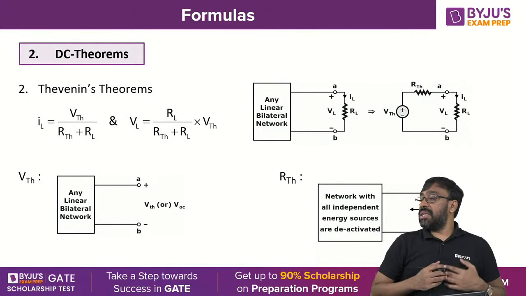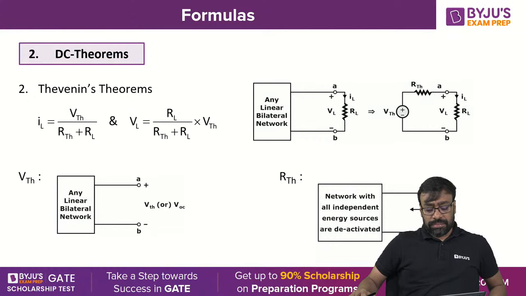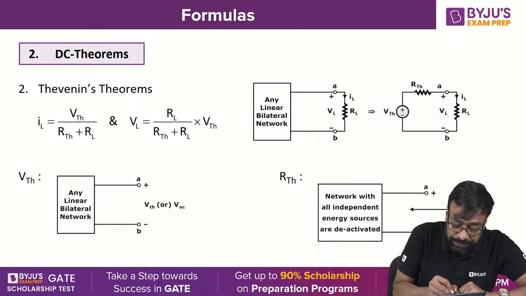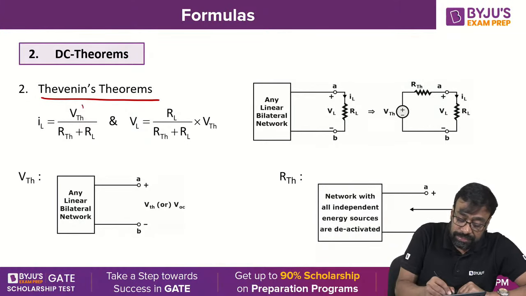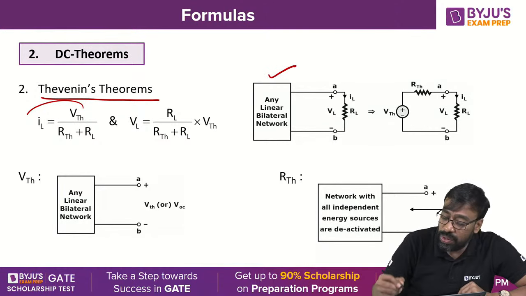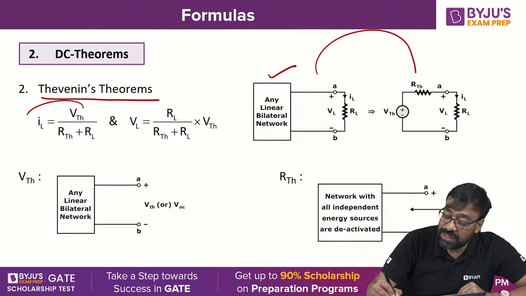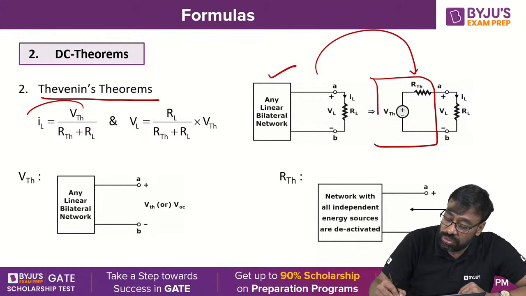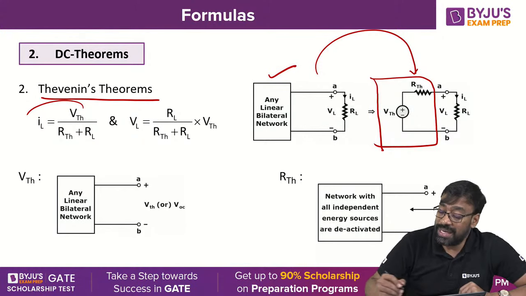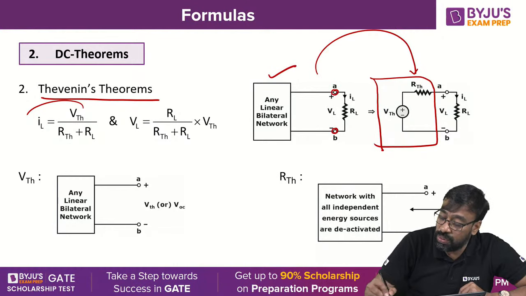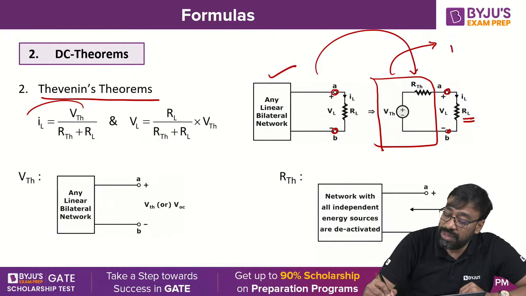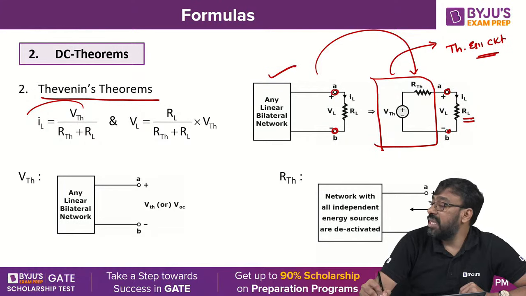Shall we look now at Thevenin's theorem, all of you? Thevenin's theorem. Any linear bilateral network can be replaced by an equivalent practical voltage source with respect to the load terminals, because there is a load. Practical voltage source is nothing but what? Thevenin's equivalent circuit, Nana.